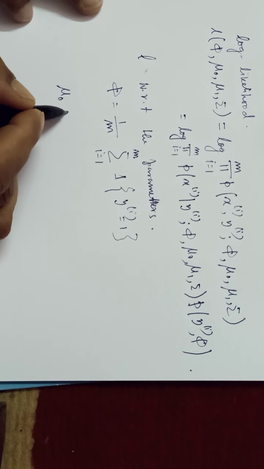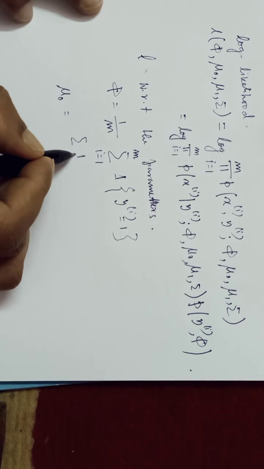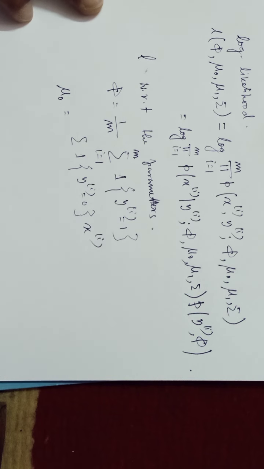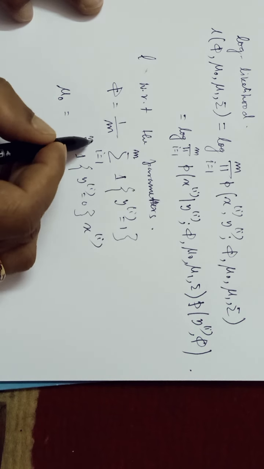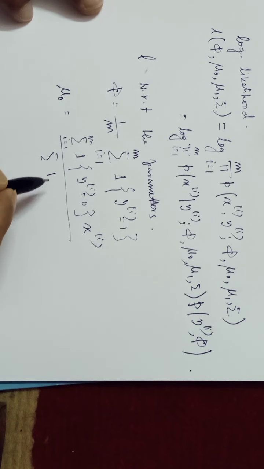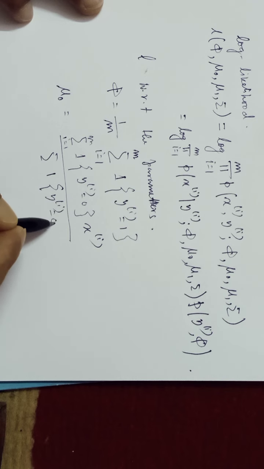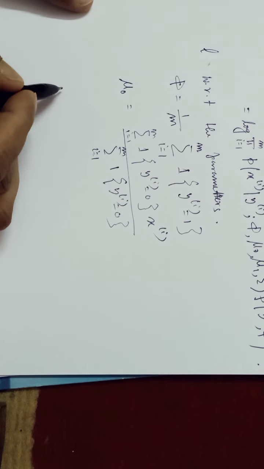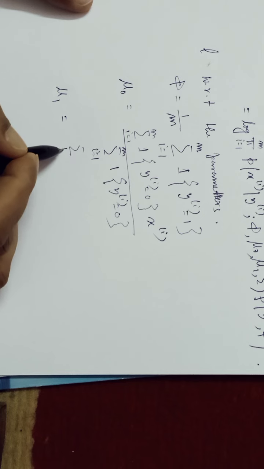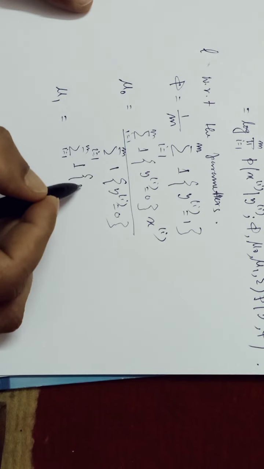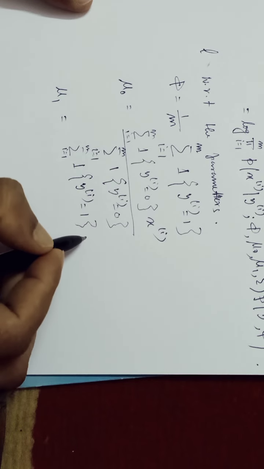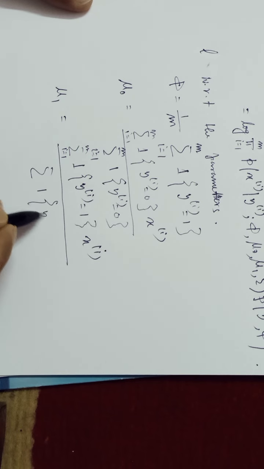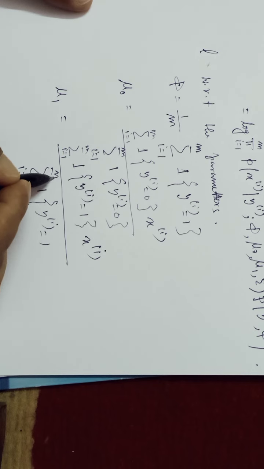We can find mu0 as the sum of all the values that belong to the 0 class for a given ith input x, i equals 1 to m, divided by the total number of label 0. And mu1 is the sum over i equals 1 to m of all the true class inputs for yi equals 1, divided by the count of yi equals 1.